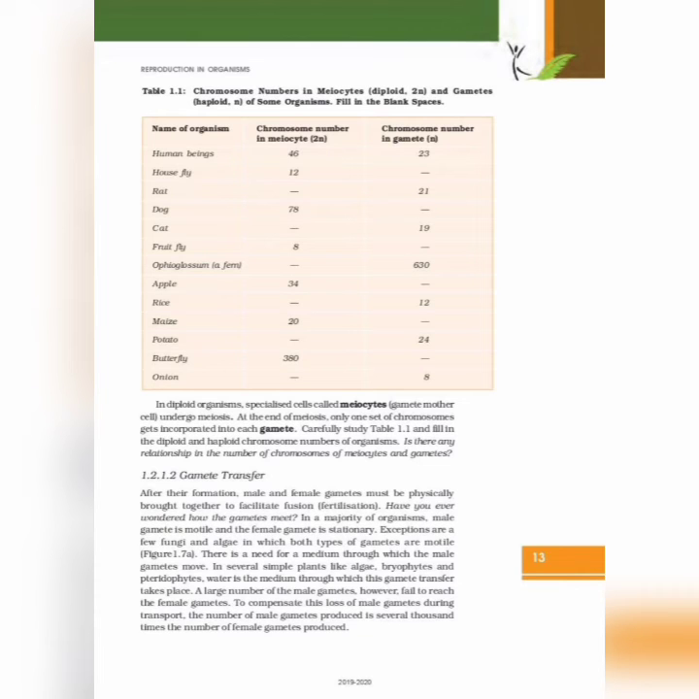In diploid organisms, specialized cells called meiocytes, or gamete mother cells, undergo meiosis. At the end of meiosis, only one set of chromosomes gets incorporated into each gamete. Carefully study table 1.1 and fill in the diploid and haploid chromosome numbers of the organisms. Is there any relationship in the number of chromosomes of meiocytes and gametes?